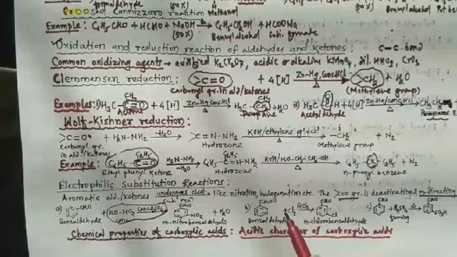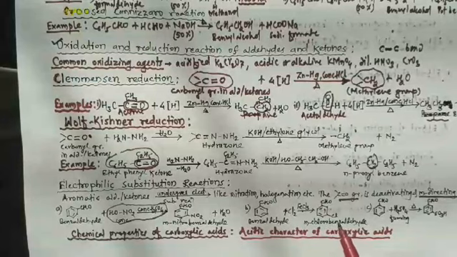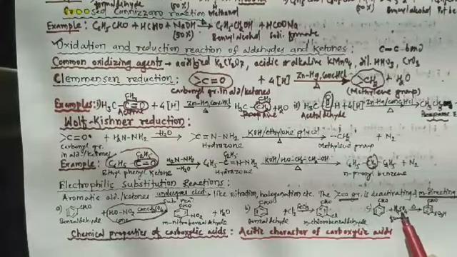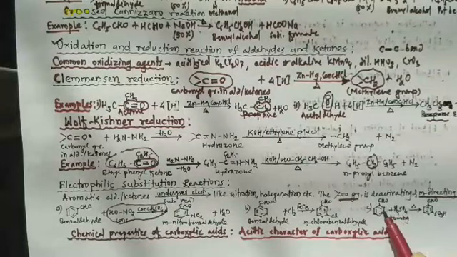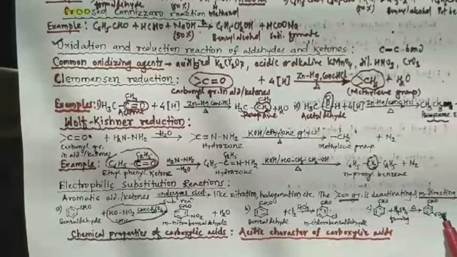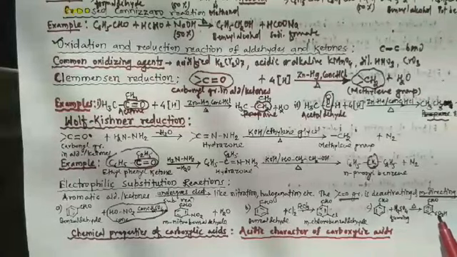Then the next reaction is the halogenation reaction. Benzaldehyde on reacting with chlorine in presence of ferric chloride produces meta-chlorobenzaldehyde. And the third reaction is the sulfonation reaction: reaction of benzaldehyde with fuming concentrated sulfuric acid. When benzaldehyde is heated with concentrated H2SO4, again it produces this particular acid. Here this product has the meta-directing group.